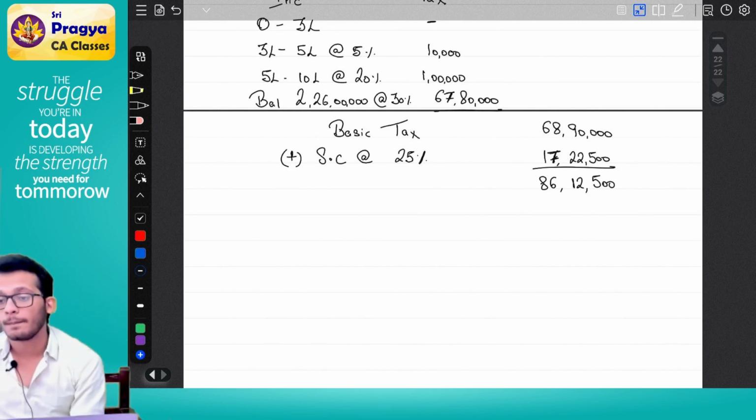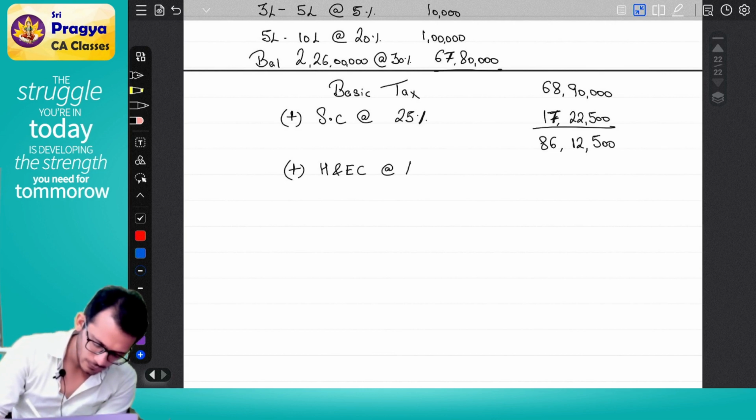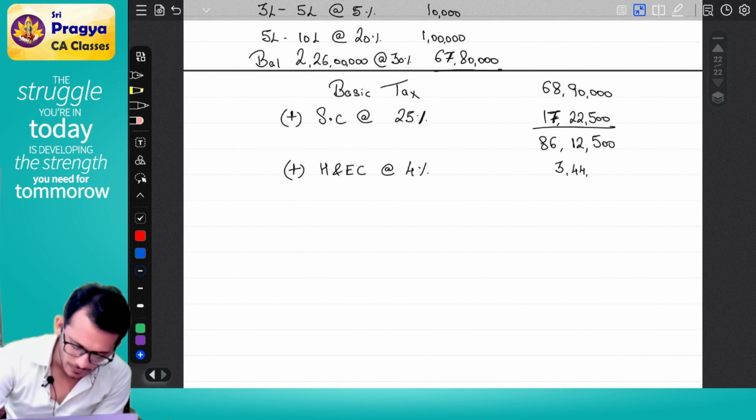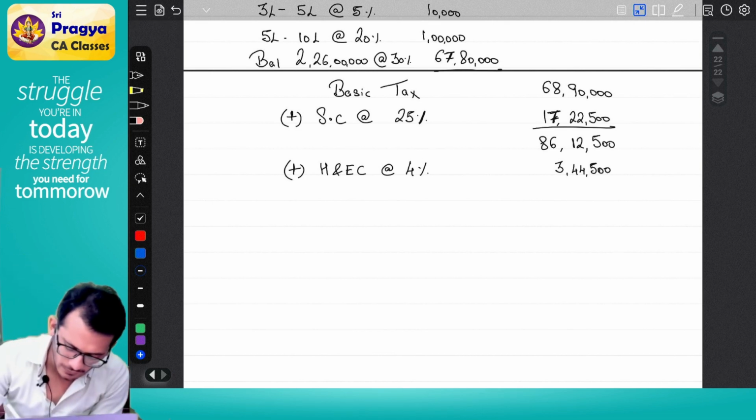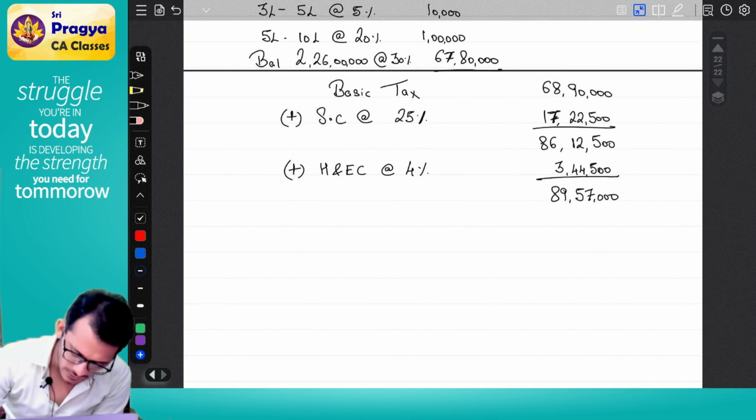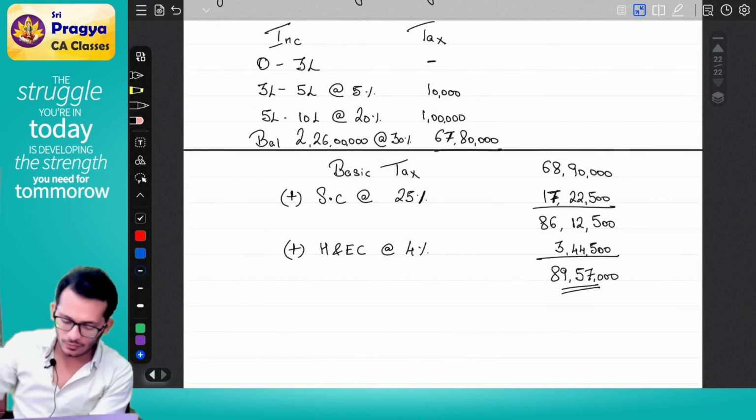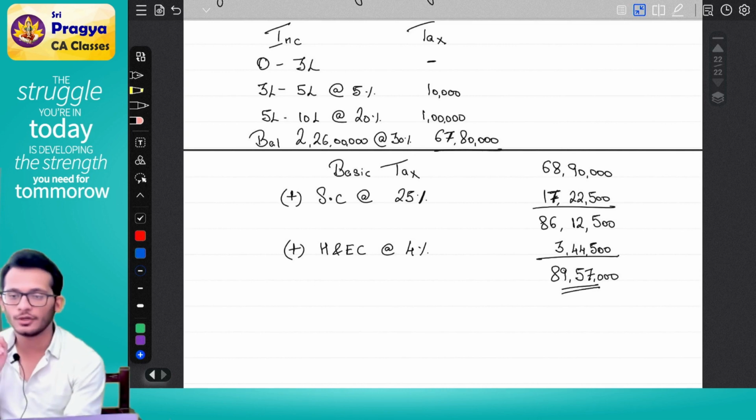Is your question over? No, you have to include health and education cess at the rate of 4%. That is 3,44,500, and the total will become 89,57,000. Rahul, what are the checkpoints you have to do? First checkpoint, total income should be rounded off to the nearest 10. Tax payable should be rounded off to the nearest 10. Both are correct, so no problem.